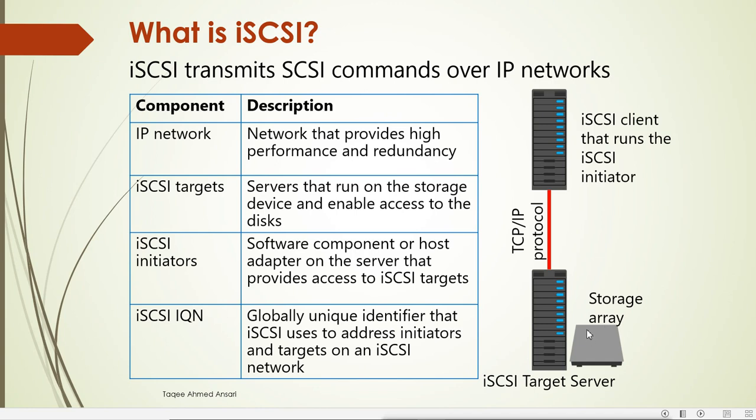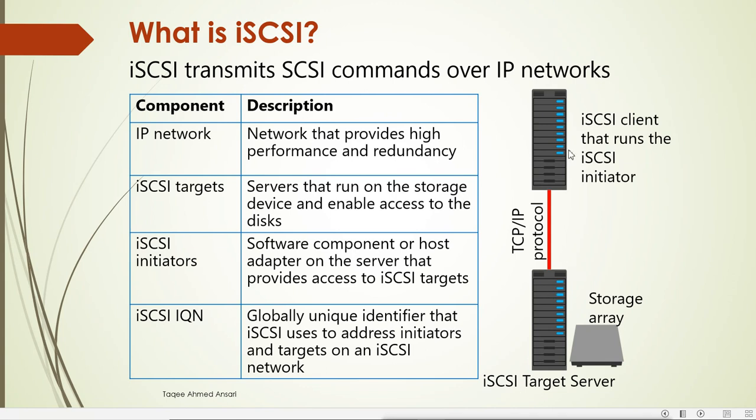We can get a dedicated storage device, or we can use our existing 2016 server which is connected with directly attached storage. We can use that server as an iSCSI target. The iSCSI target is the server which is sharing the storage.